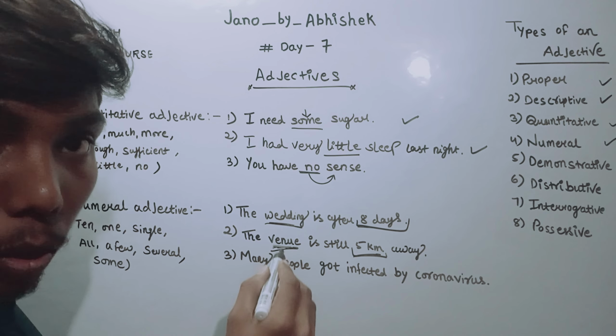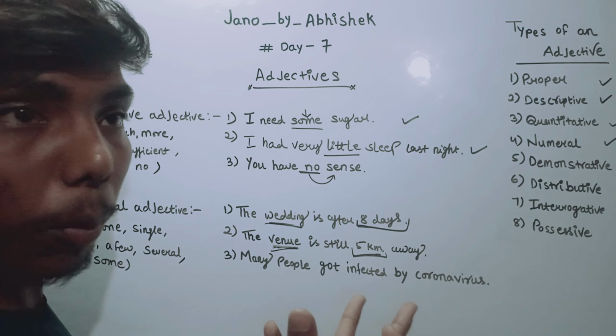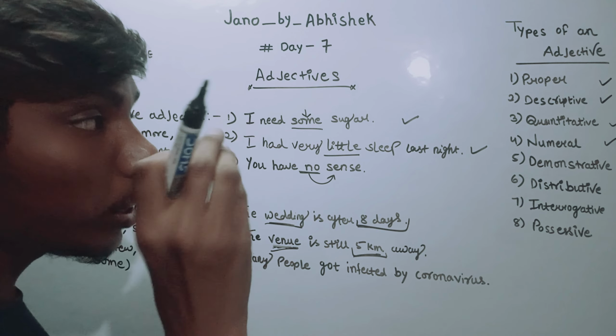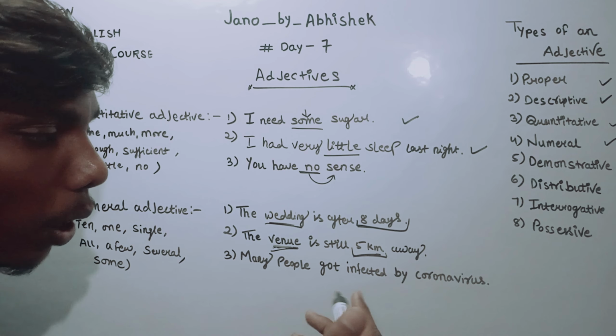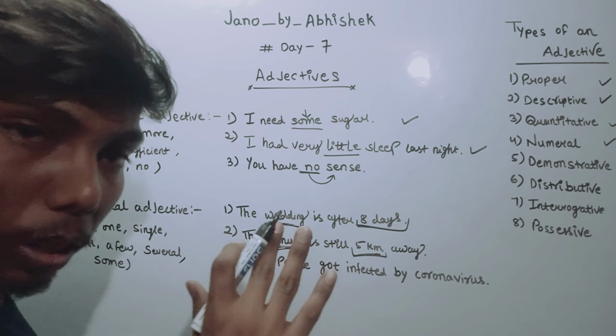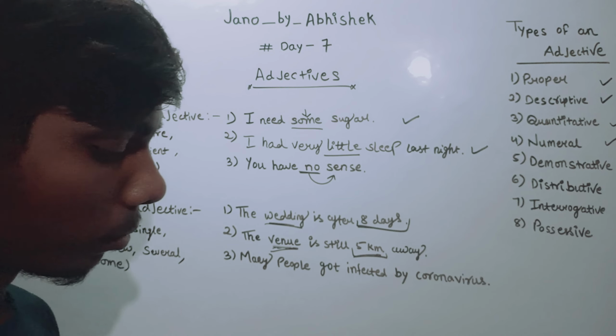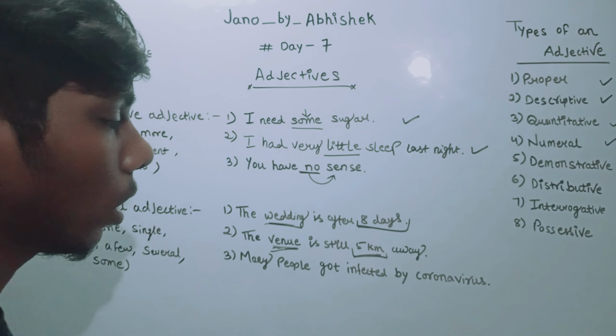They are in the form of numbers which we can count. So these both are examples of numeral adjectives.